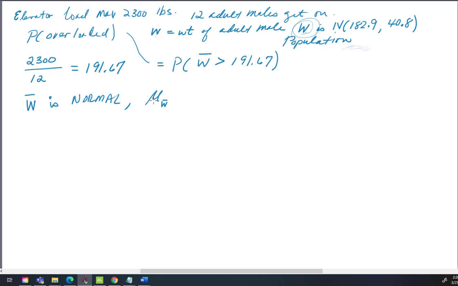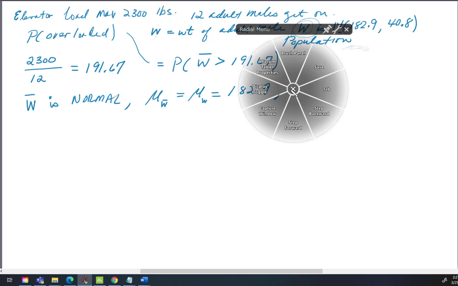So the central limit theorem further says the mean of W bar is equal to the mean of W, and that we see from right up here from the given information is 182.9. And we get one third thing that we really need.